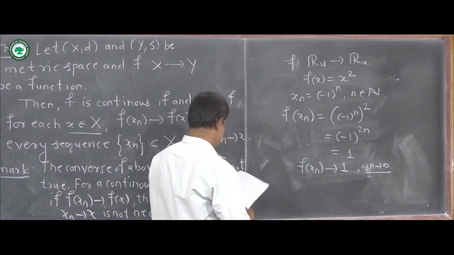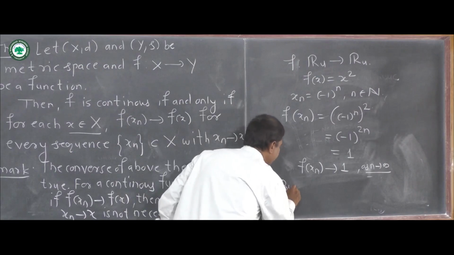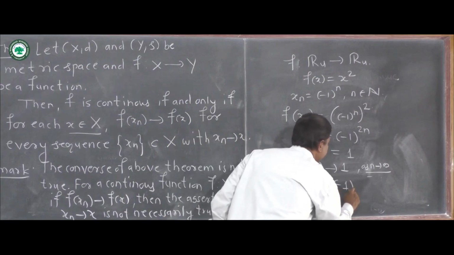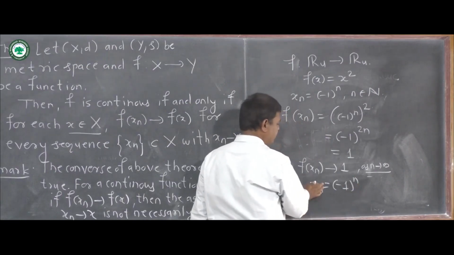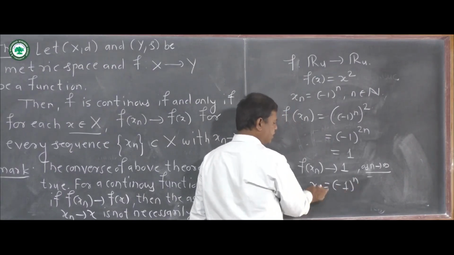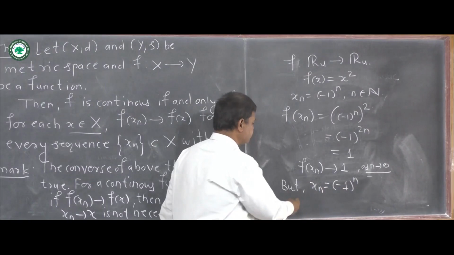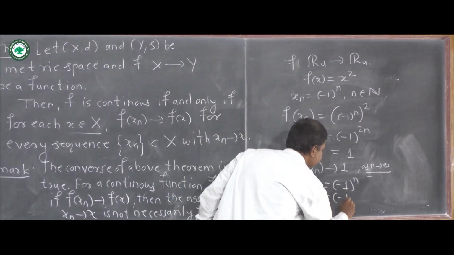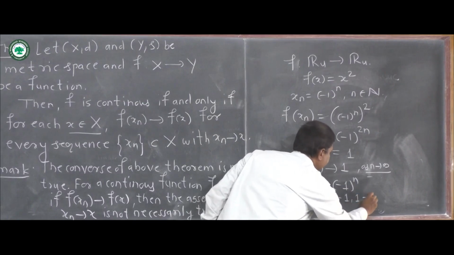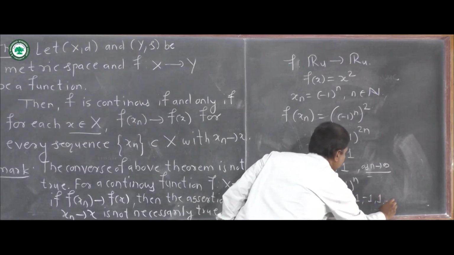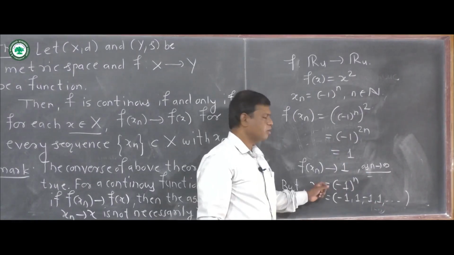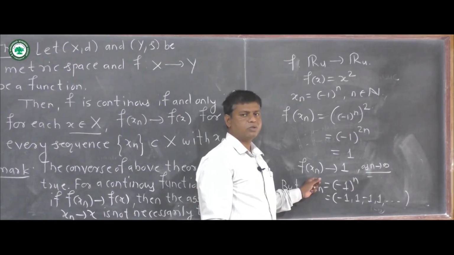But the sequence xn, minus 1 raised to n, has no limit. Actually this is an oscillating sequence, because if you write out its terms, we cannot find the limit of this sequence. This sequence is not convergent.